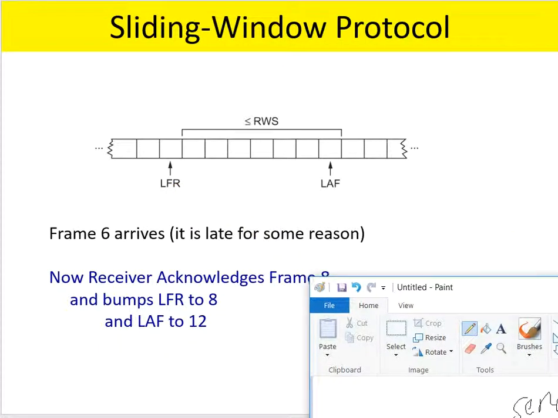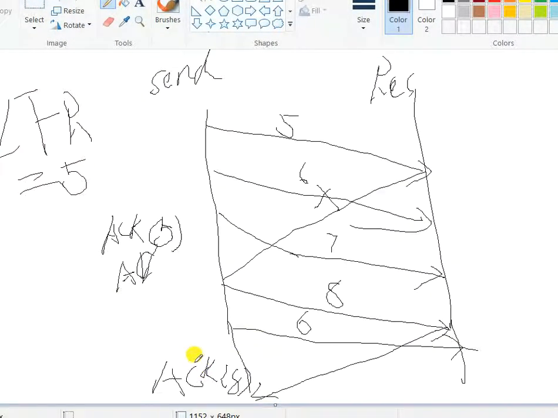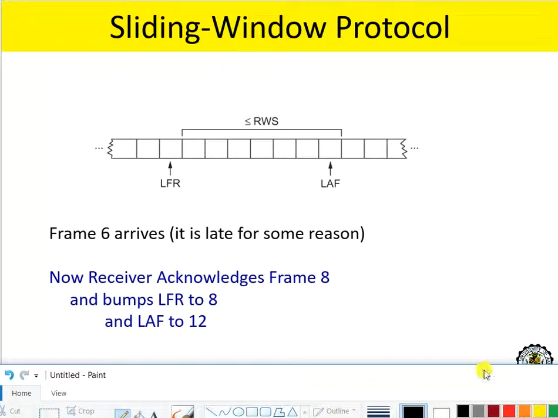So basically, originally your LFR is equal to 5, because before you received this acknowledgement 8, your sequence number to acknowledgement was 5. The original is 5, but now you receive 8, so you update with 8. Then after that, you can continue to update your LAF by calculating LFR plus RWS. If RWS is 4, then LAF will be equal to 12. I hope this is clear.